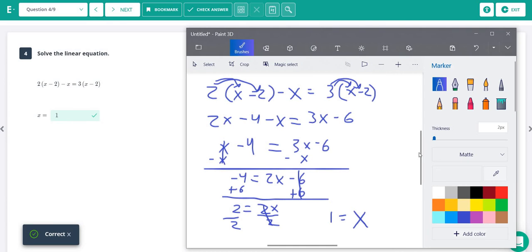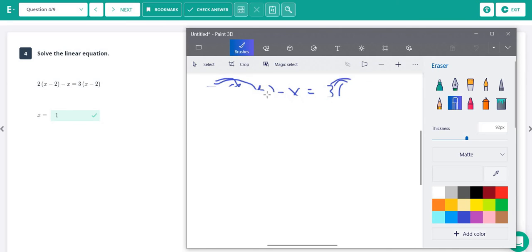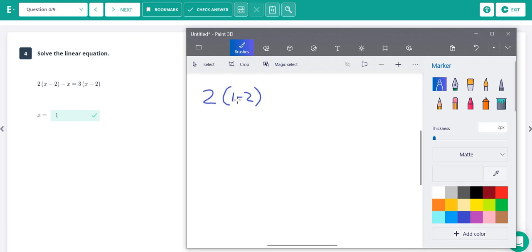And again, even with these really long problems, we could still check our answer and make sure we're right. It's going to be a little more complicated, but everywhere you see an x, just plug in a 1. So 2 times 1 minus 2 minus 1 equals 3 times 1 minus 2. So over here, 1 minus 2 is negative 1. Negative 1 times 2 is negative 2.